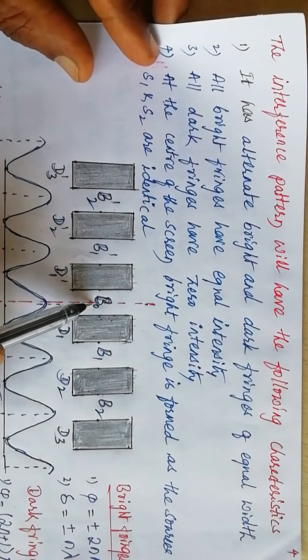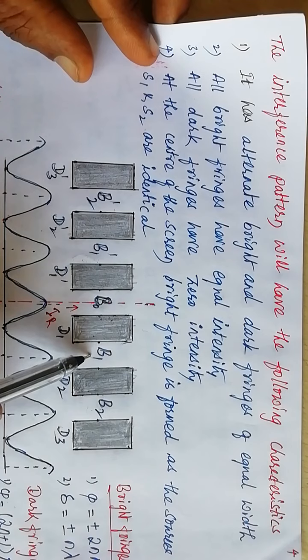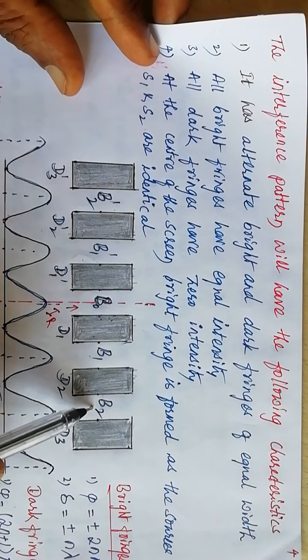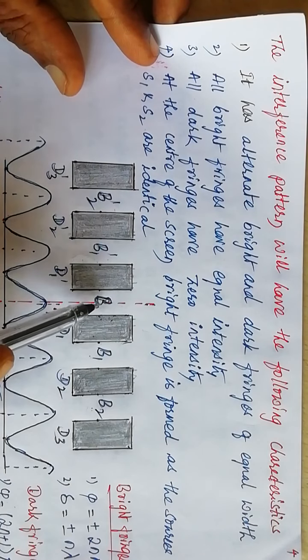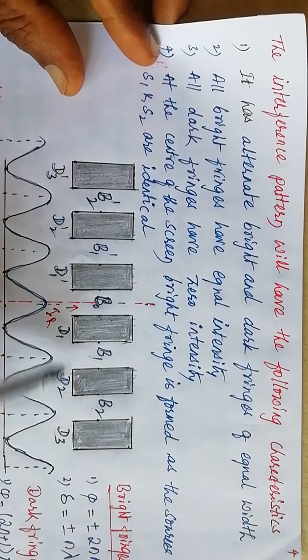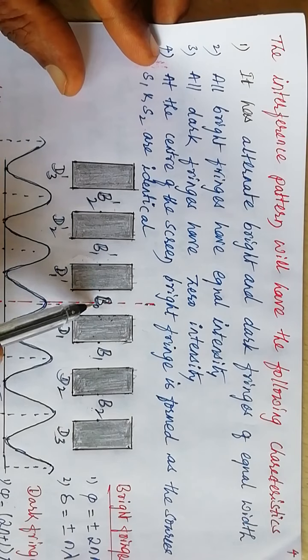B0 is the central bright band, B1 is the first bright band on the right hand side of the screen, B2 is the second bright band, B1 dash, B2 dash are the bright bands to the left of the central bright band, whereas D1, D2, D3 are the dark bands. D1 dash, D2 dash and D3 dash are the dark bands on the other side of the center of the screen.